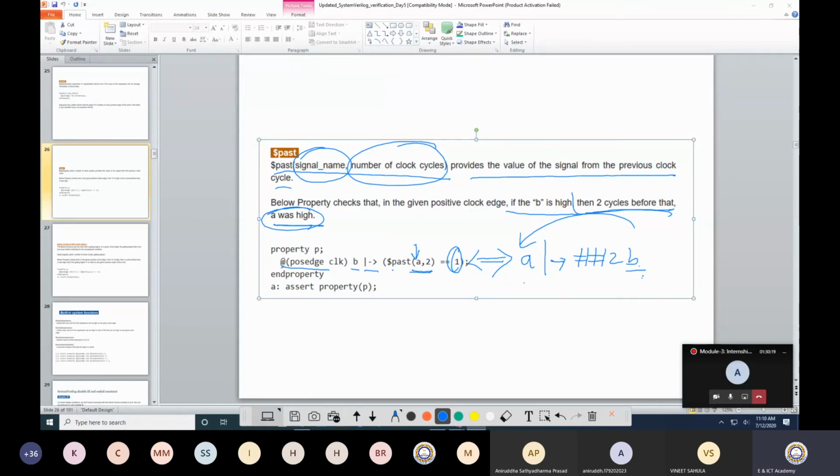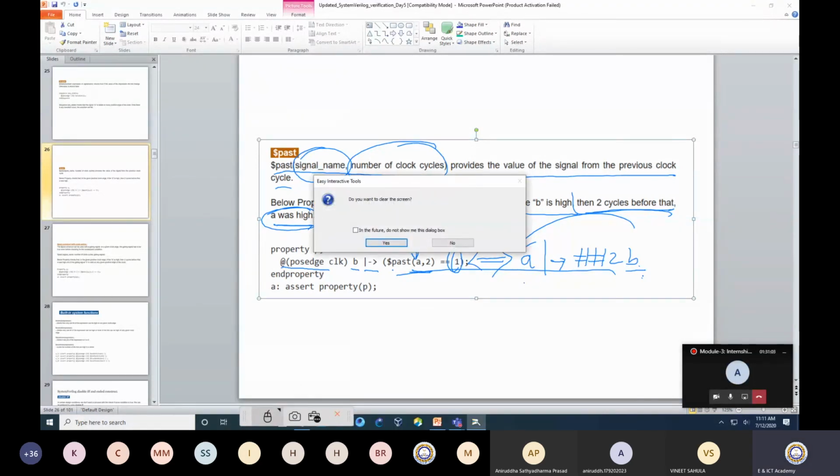Sometimes it may happen that instead of moving ahead, I want to go back and check. So here the similar thing is, A is high, then after 2 clock cycles I need to check B is high. The other way around, B is high, then 2 clock cycles before that I would like to check that A was high or not. So both things are similar, but it is a different way of writing. Of course, it will check the similar behavior. Okay, with these two, I hope you are following me.